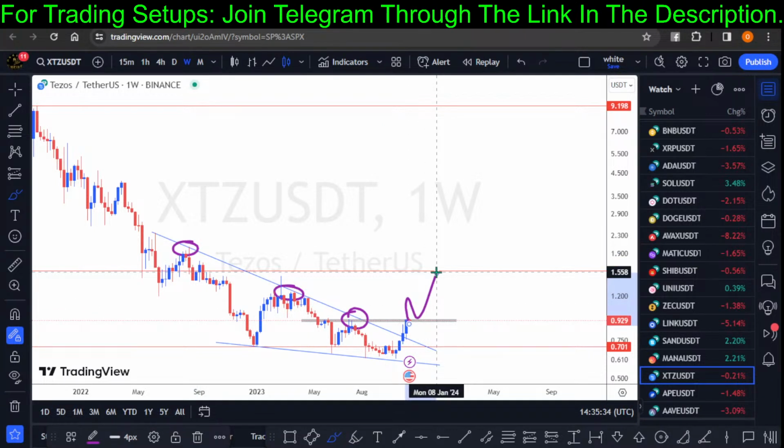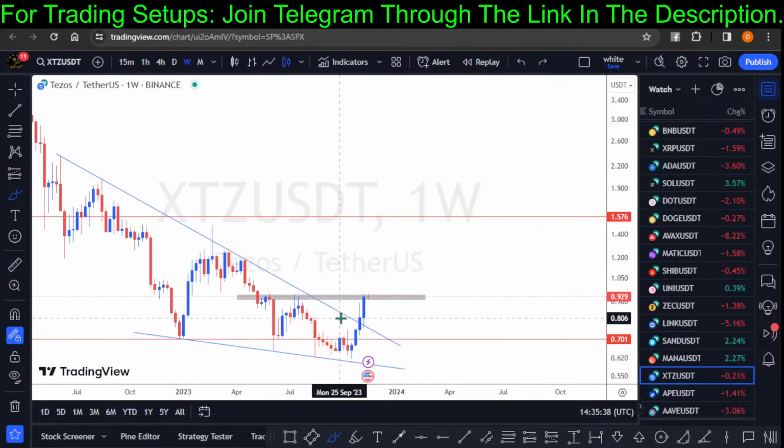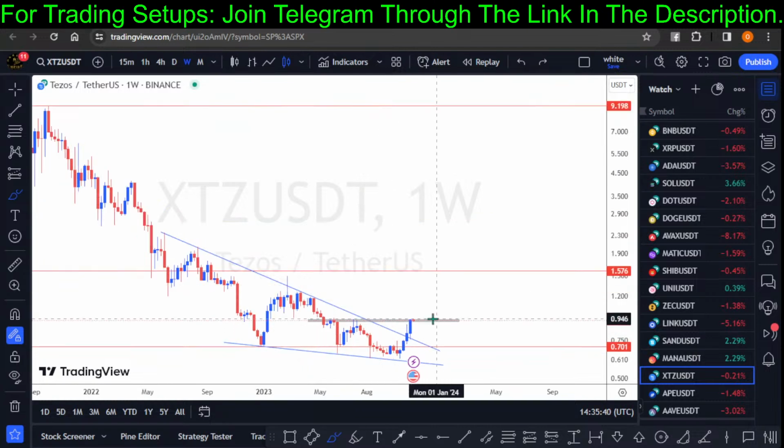So this is when I'll be looking to add more to my Tezos position, right? I bought some small, but I'm going to be looking out to make more buy or long, accumulate more, if I can see a breakout right here. So this is based on Tezos. And let's check out what we have on the what else again. I have a lot of coins right here.